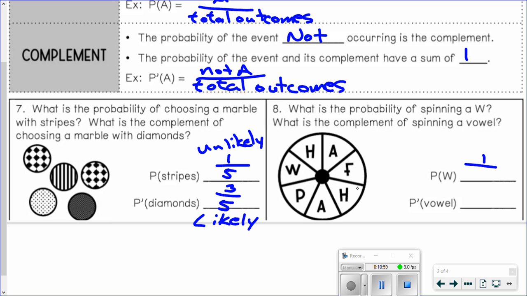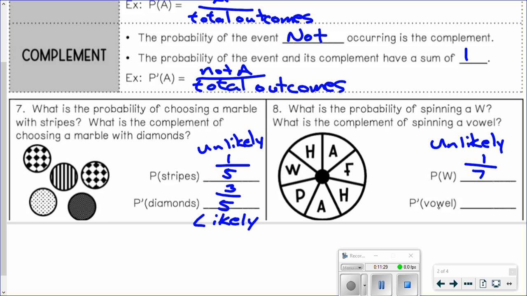So you just count how many sections are on here. 1, 2, 3, 4, 5, 6, 7. So it'd be 1/7. And that's definitely less than a half. So that would be unlikely. Now it's not impossible, right? You definitely could spin this and land on W, but it's not likely that you would.